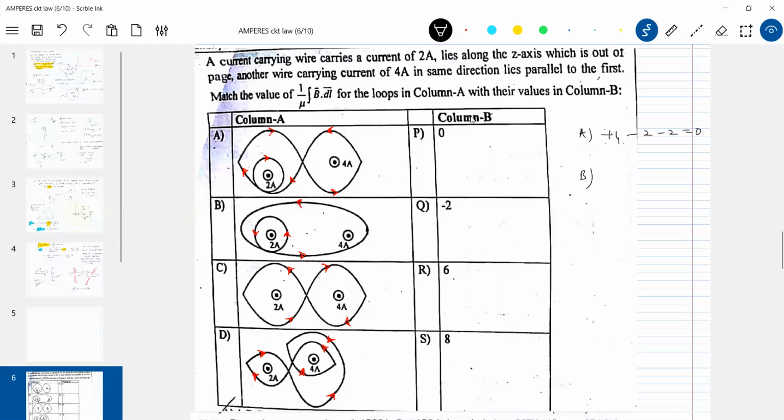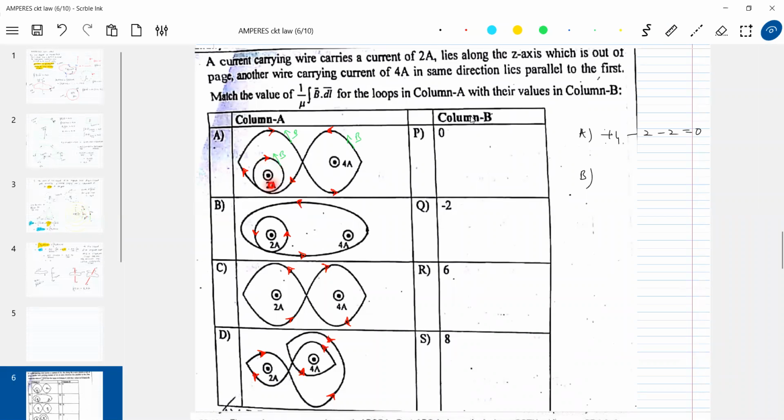Try to see this. This will produce anti-clockwise field everywhere here. Here I'm showing B bar like this. Look at this green color. B bar is like this, and you are integrating clockwise for this loop.